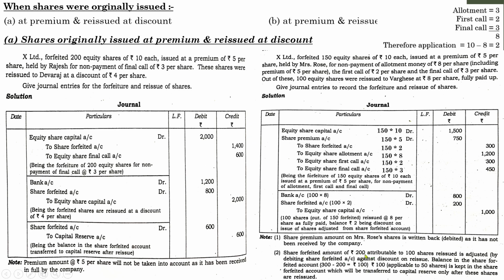out of 200 rupees worth of shares, 100 shares are reissued and adjusted against the discount on reissue. Balance in the share forfeiture account will be 300 minus 200, where 100 is applicable to 50 shares. But we can't finally say that it is the balance amount that has to be transferred to the capital reserve, because this 300 is on 150 shares and this 200 is based on 100 shares that are reissued. So we can't simply take the difference between these two amounts and say that 100 rupees is the balance to be transferred to capital reserve.